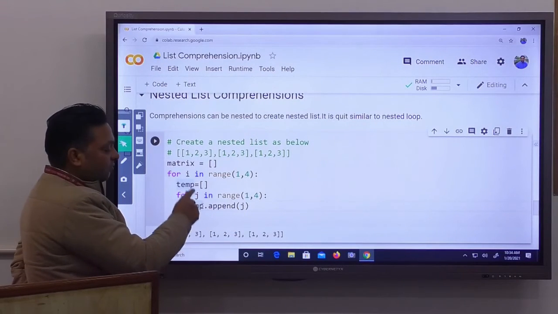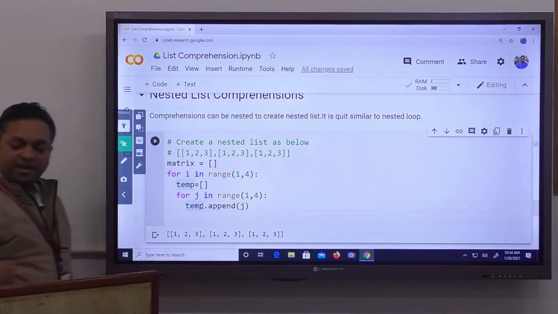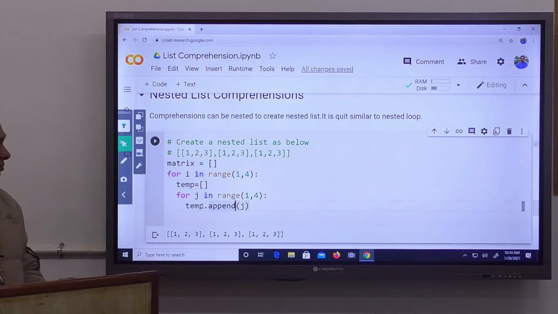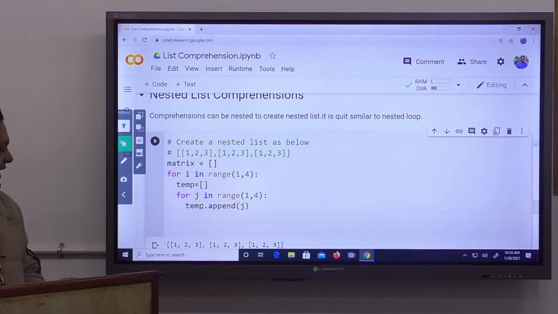It will add 1, 2 and 3 into our temp list, and after executing the inner loop, I will append the temp into our matrix list. It will create our first element in our nested list.